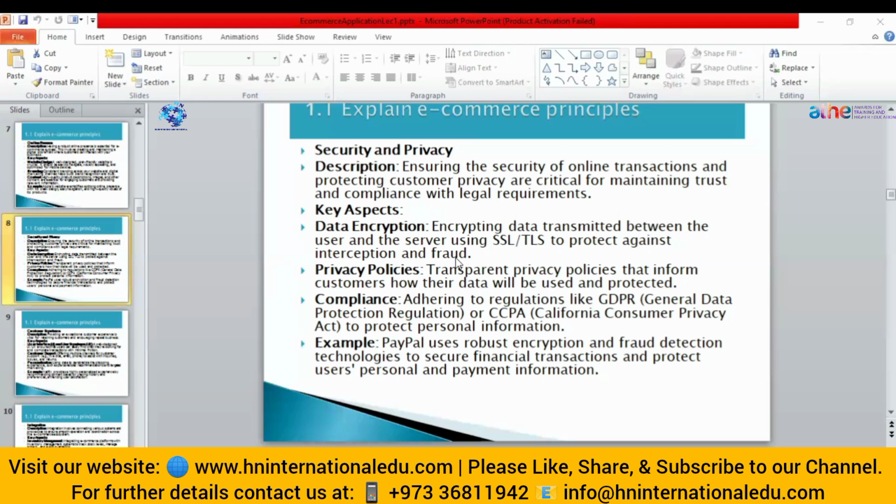The privacy policy says that you must be transparent about it. It means you must inform your customers how much of their personal information you are going to use, how much of their personal information will be revealed publicly, and how you will protect it. Okay, that is the privacy policies. You might notice whenever you visit a specific website, at the end or in the footer, there are specific links for their privacy policies.